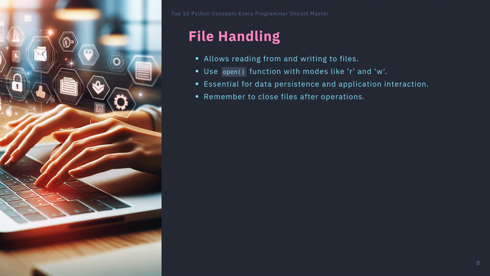File handling is a crucial aspect of programming that allows you to read from and write to files on your system. In Python, you can open a file using the open function, specifying the file name and mode, such as 'r' for reading or 'w' for writing.